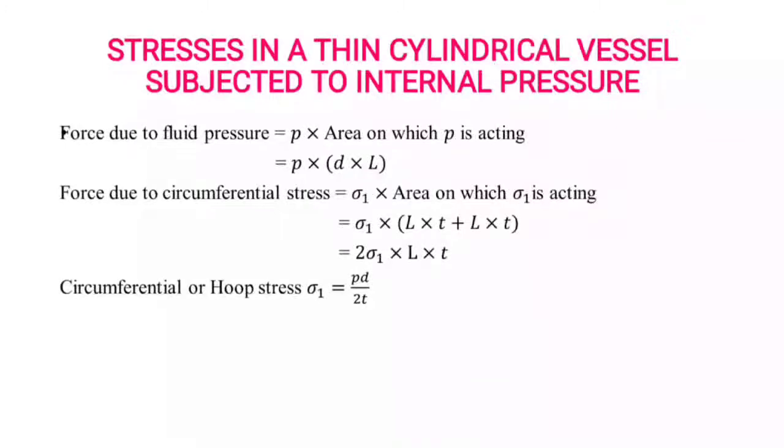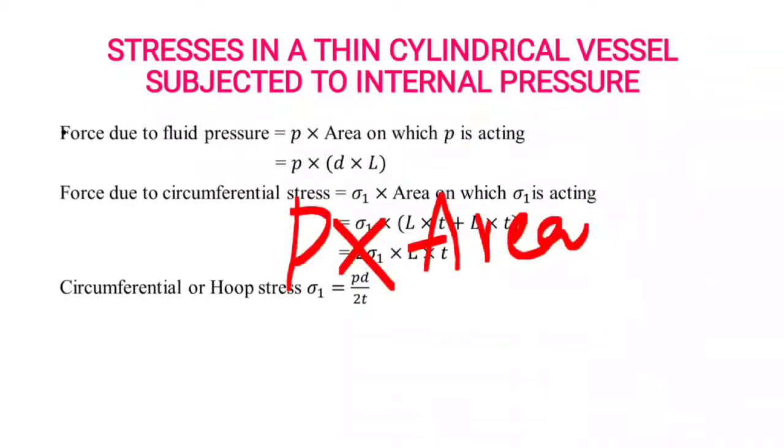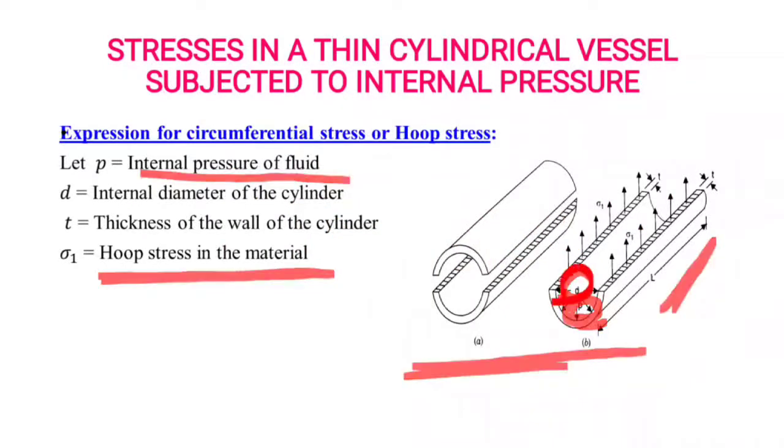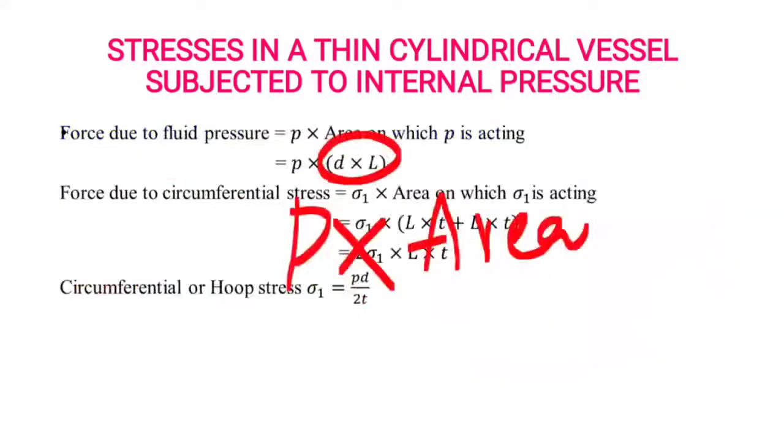Fluid pressure P into area on which P is acting. D into L. This is the diameter. P is acting on the diameter and throughout its length, so the area will be diameter into length of the cylindrical vessel. We get the force due to fluid pressure.